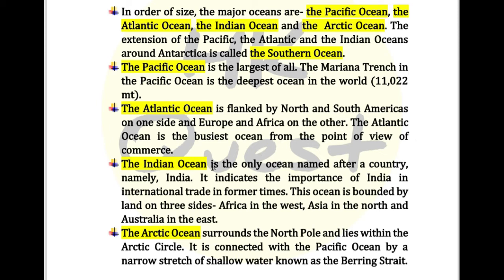The Indian Ocean is the only ocean named after a country, namely India. It indicates the importance of India in international trade in former times. This ocean is bounded by land on 3 sides: Africa in the west, Asia in the north, and Australia in the east. The Arctic Ocean surrounds the North Pole and lies within the Arctic Circle. It is connected with the Pacific Ocean by a narrow stretch of shallow water known as the Bering Strait.